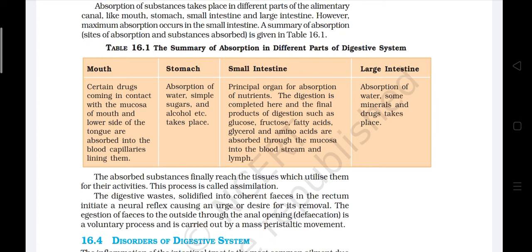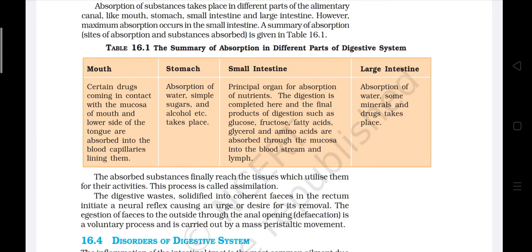Stomach: absorption of water, simple sugars and alcohol etc. takes place. Small intestine: principal organ for absorption of nutrients. The digestion is completed here, and the final products of digestion such as glucose, fructose, fatty acids, glycerol and amino acids are absorbed through the mucosa into the bloodstream and lymph. Large intestine: absorption of water, some minerals and drugs takes place.